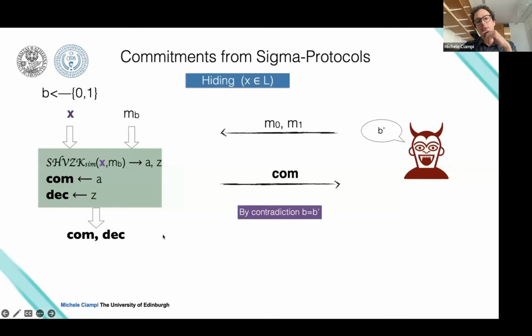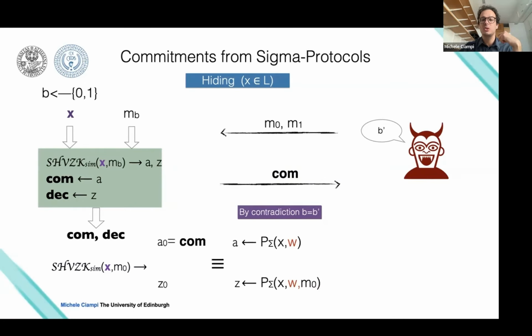Hiding holds intuitively because the fact that sigma protocols have a simulator means that the first round of a sigma protocol does not leak, does not contain any information about the challenge. So that's why this commitment is also hiding.